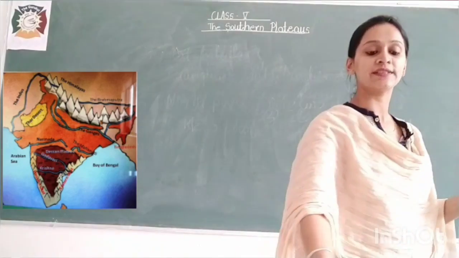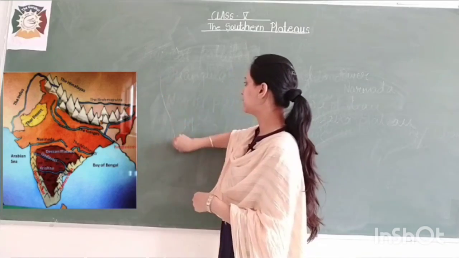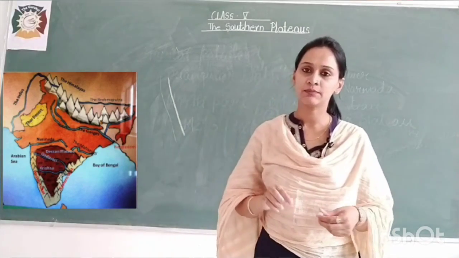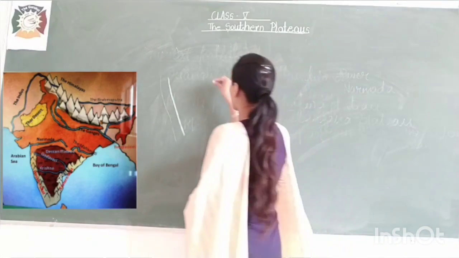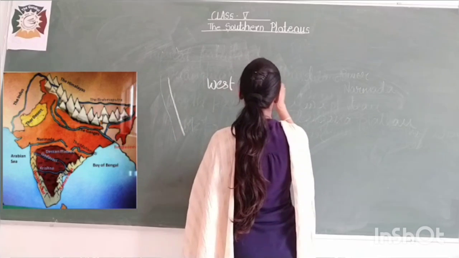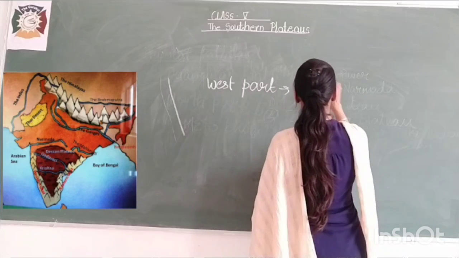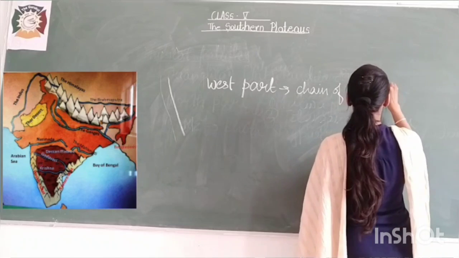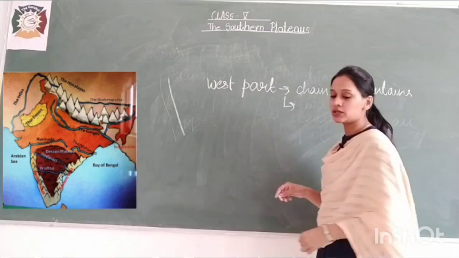Now I am telling you about the western part. On the Indian map, on this side we have the mountain regions, which are a chain of mountains. At the western part we have a chain of mountains which are very famous, and you might have heard the name also.